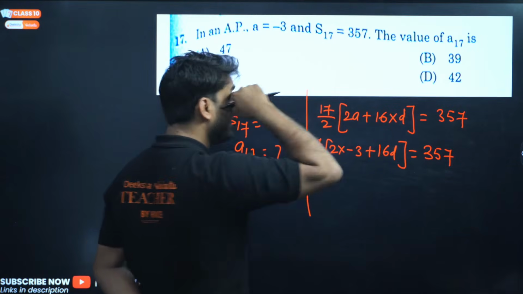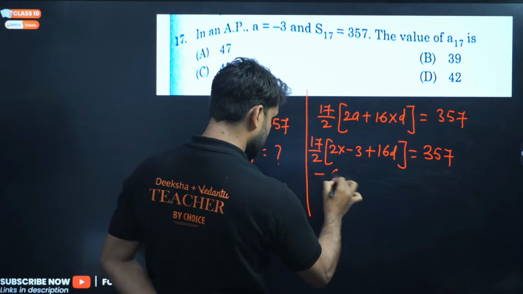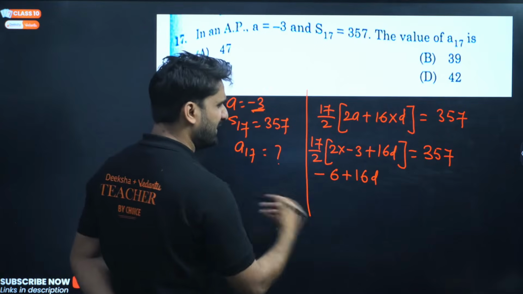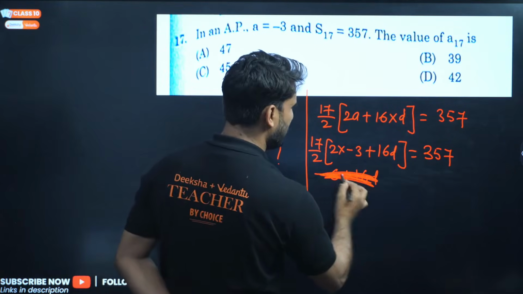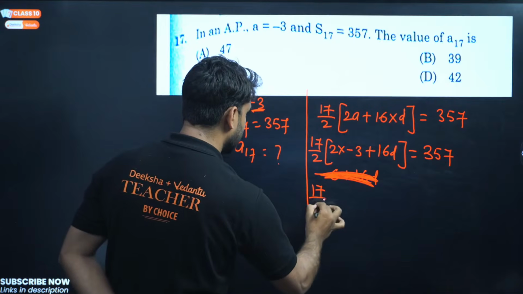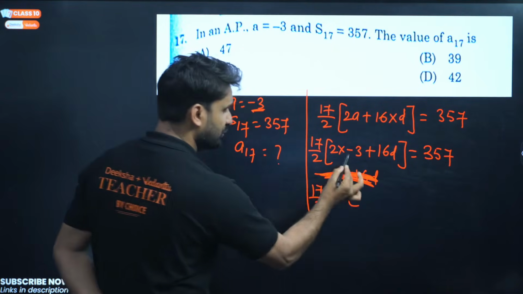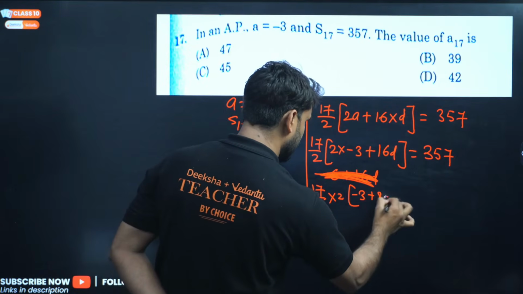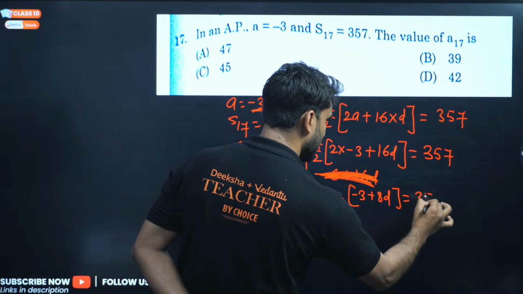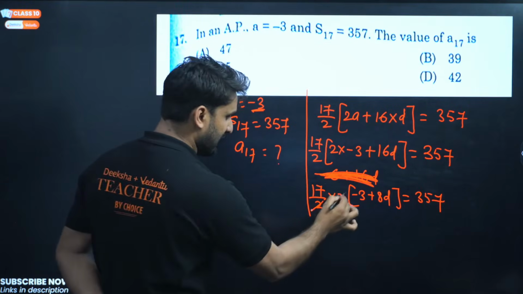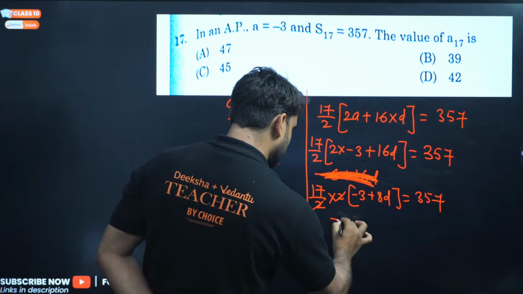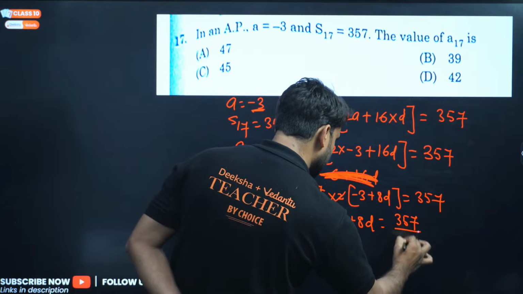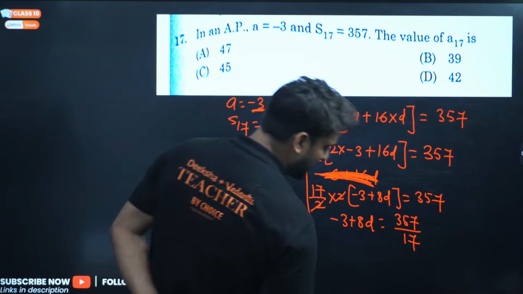So instead of making the solution complex, we can take 2 common directly: 17 by 2, and we have taken 2 common. So this will be minus 3 plus 8d equals 357 by 17. Now the 2 will cancel and the 17 will go to the other side. So minus 3 plus 8d will be equal to 357 by 17.